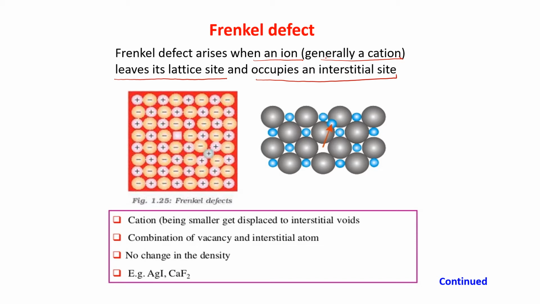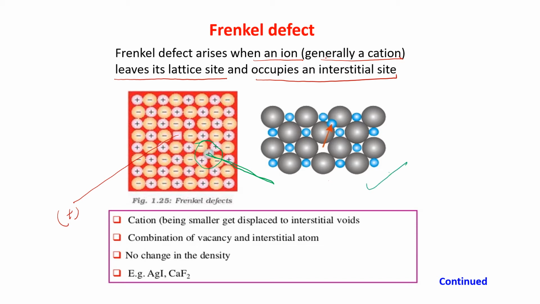You just see the figure. See here also, this one is missing. This is a cation, positive charge. Now where has it gone? See that it has gone here. This is an interstitial site. Okay?